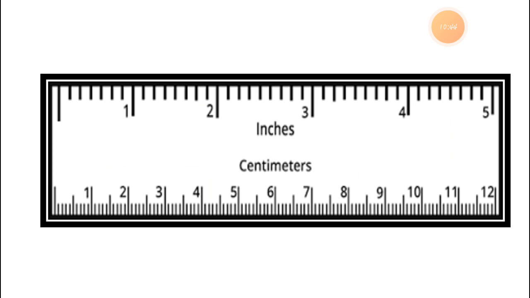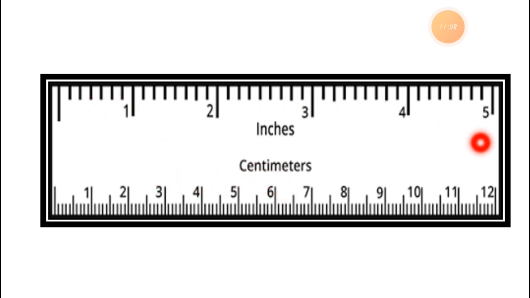Now the next one. If you see your scale, your scale looks like this. I will show you the picture of the scale so you will understand better how to measure through the scale. So here is inches. Here the centimeter is also there.